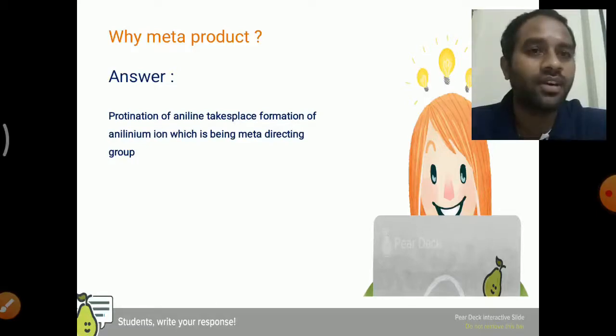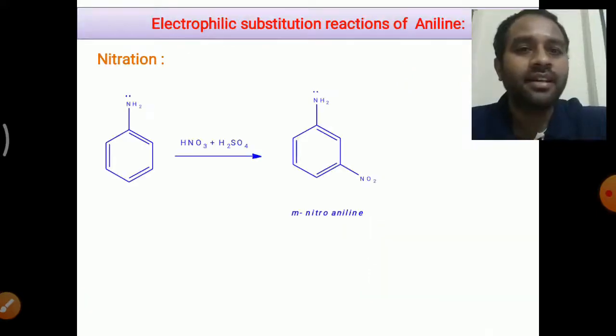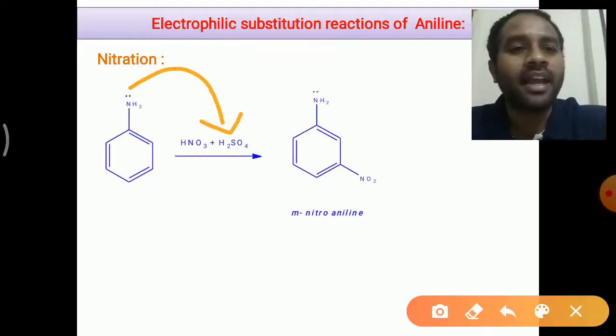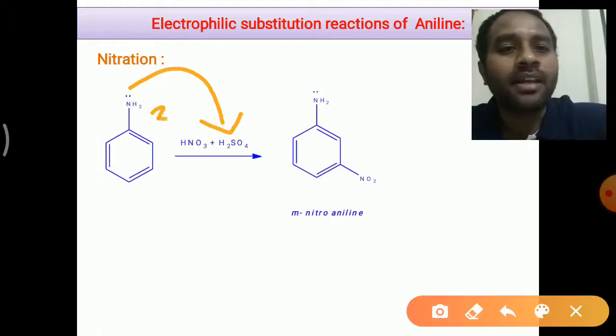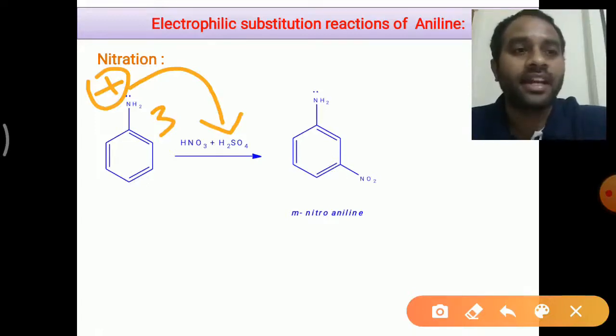The anilinium ion is formed, which is a meta directing group. That is, here the lone pair of electrons is protonated by the acid medium to give the anilinium ion, right? That is the NH3 plus group. The anilinium ion is obtained, which is a meta-directing group.